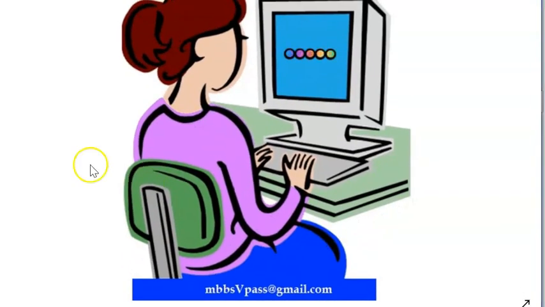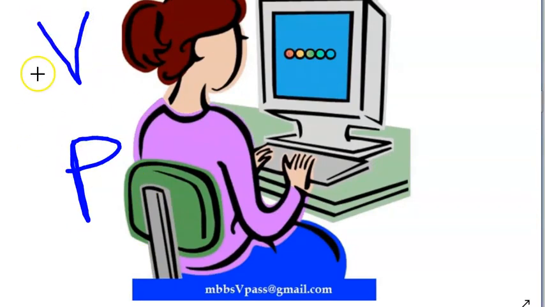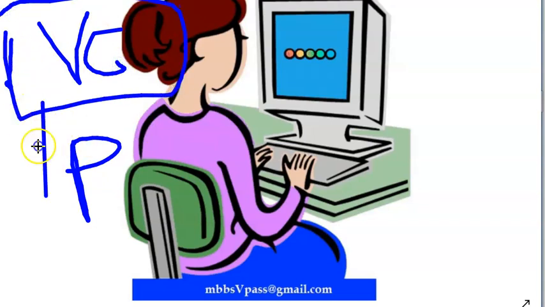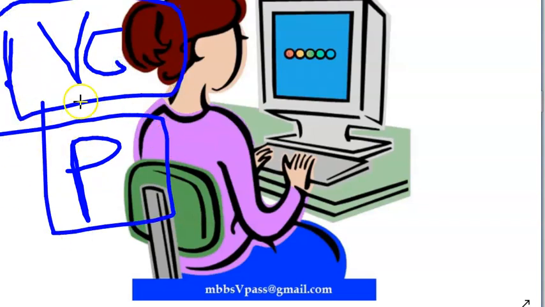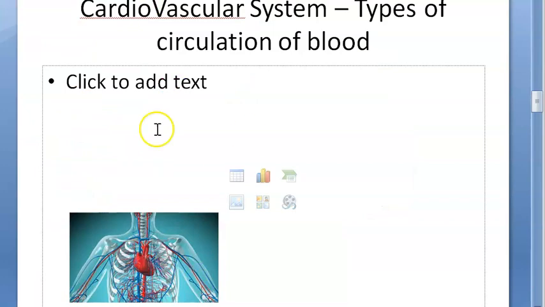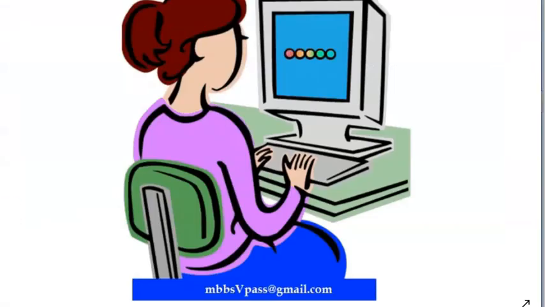Guys, I think this is becoming a little too much. Just understand this: there is a portal system and a vena cava system. Between these two systems there can be some links. The locations of those links are called portocaval shunts. Those are important for you to know, because when there is portal hypertension, you will see some effects in these places.